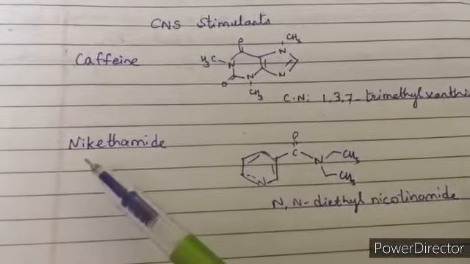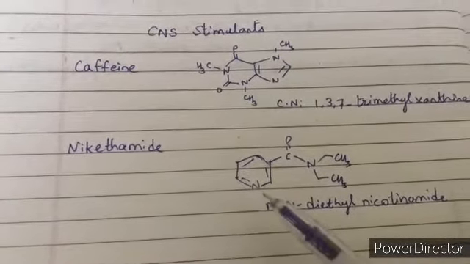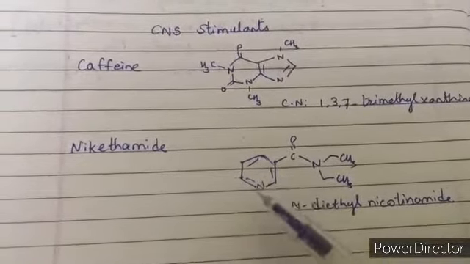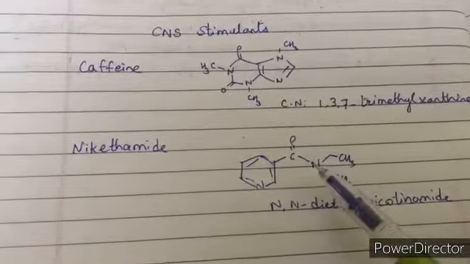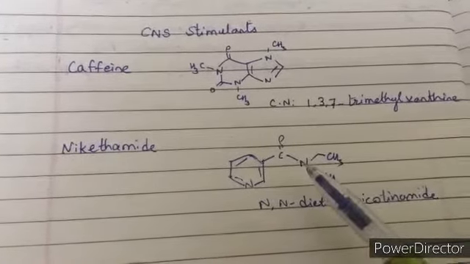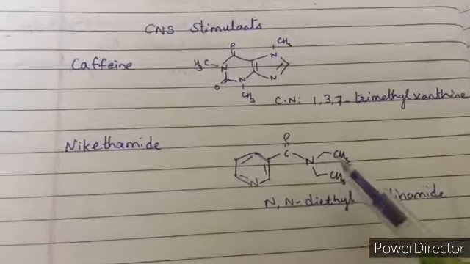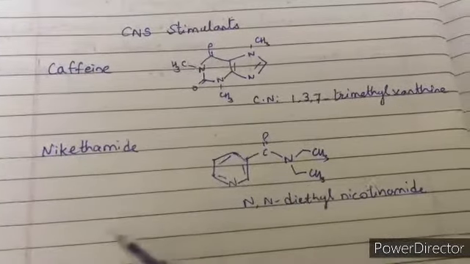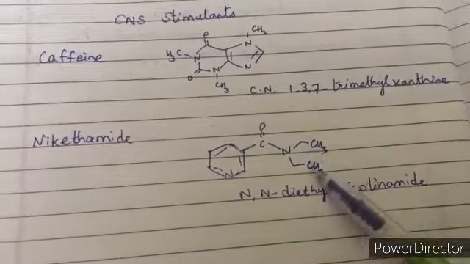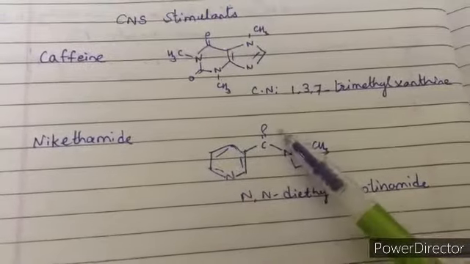The next drug is nicotinamide. Now this is nicotinamide. You have a 6-member ring containing nitrogen and CONH2, that is your nicotinamide. And on this nitrogen you have CH2CH3, CH2CH3, that is N,N-diethyl nicotinamide.